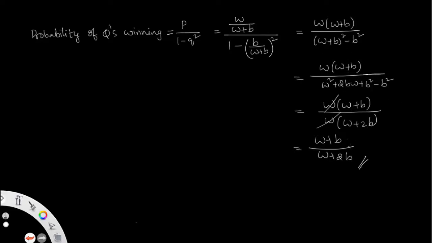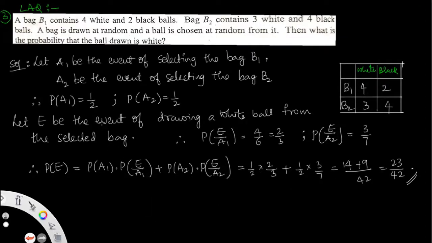The value becomes, on simplification, you get (W + B) / (W + 2B). This is the answer for question number 2. Then go to the LAQ, the third question.